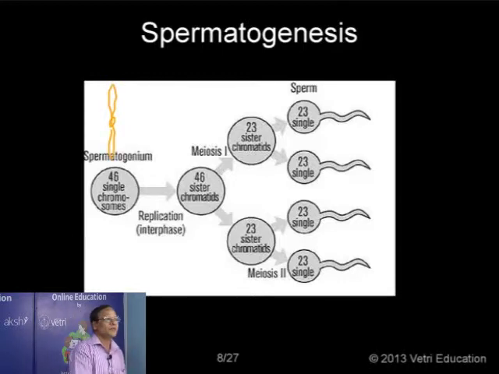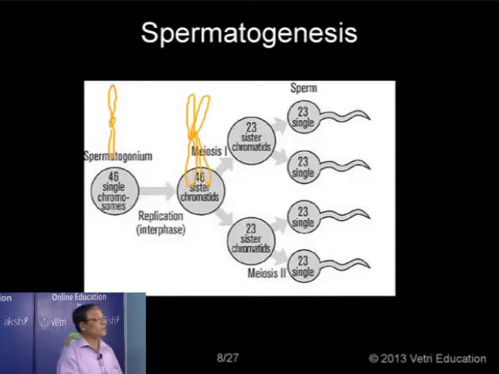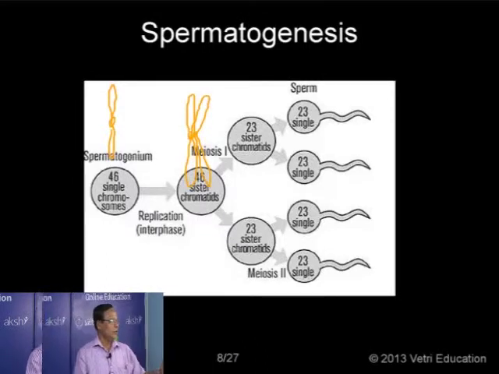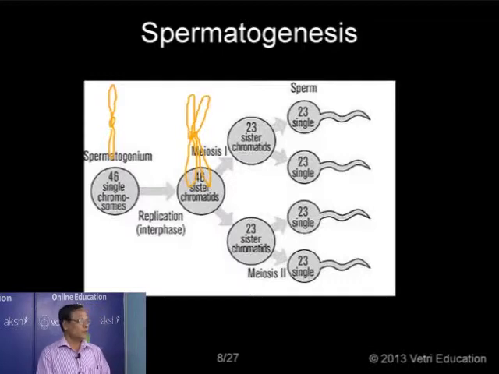Then what will happen during the interphase? The replication and duplication of the chromosomes. So the 46 chromosomes are duplicated like this. That's why here it is given 46 sister chromatids. Now during the first meiotic division, what will happen?